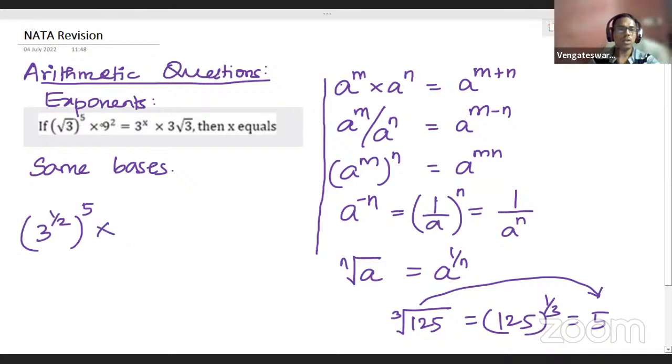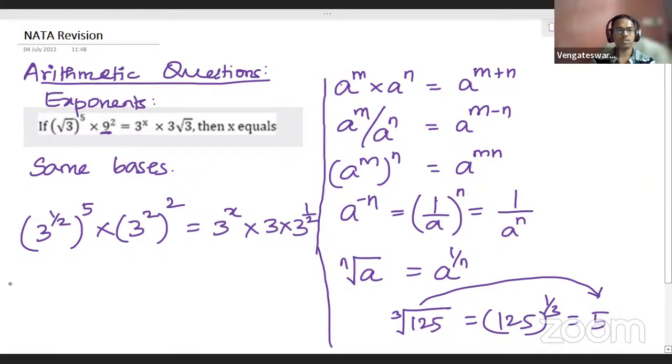Multiplied by, now, what about this 9 you see here? I want you to write this 9 as a power of 3. We all know 9 is nothing but 3 square, right? So 3 square, again a whole square. You have a 9 square here; that 9, we are rewriting it as 3 square, again a whole square. Now come to the right hand side. We have 3 to the power x multiplied by 3 root 3. So 3 into, again you have root 3. That root 3 you can write as 3 power half. Able to understand this? Is that clear?